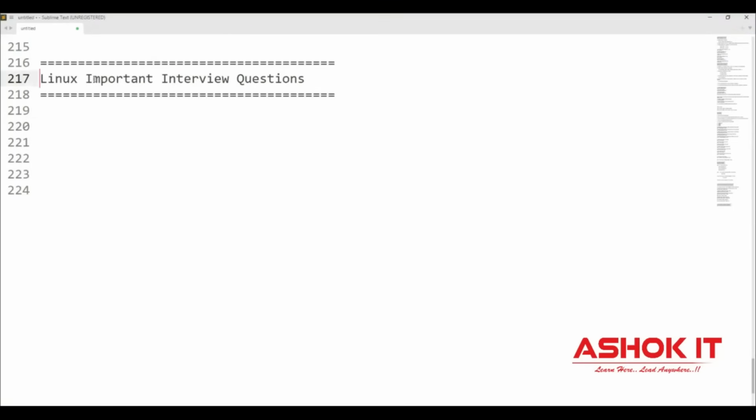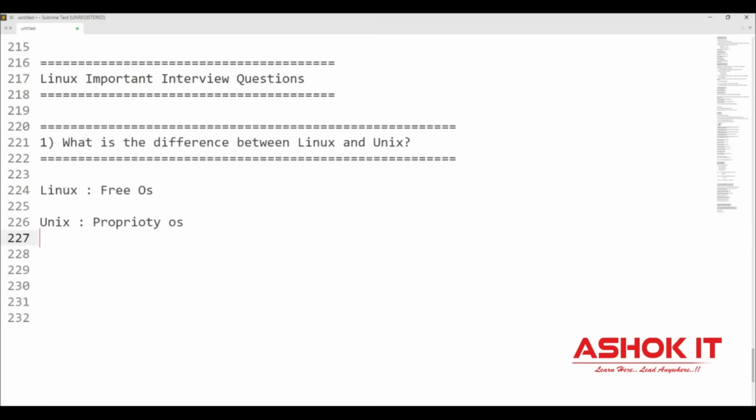Hi guys, in this video, we are going to understand important interview questions from the Linux operating system. The first question, what is the difference between Unix OS and Linux OS? Linux is a free operating system that is community based, whereas Unix is a proprietary operating system. We need to purchase the license of the Unix operating system.